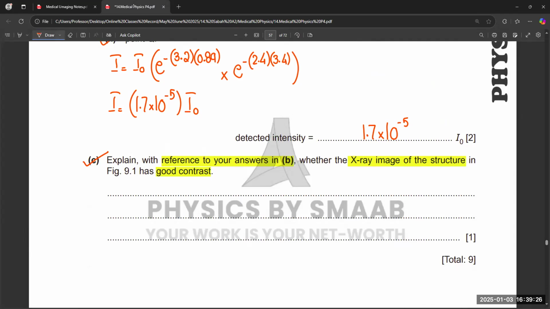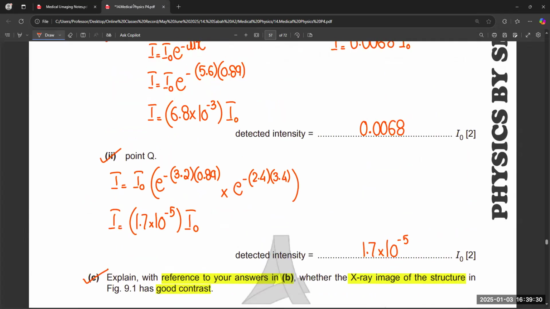Basically, we know that the intensity at point Q is less than the intensity at point P, right? From these two values we can easily identify that because of the different intensity, we got good contrast. If values are very close together, it will give you very little contrast. Just like in the notes we discussed, black and white gives you clear contrast.